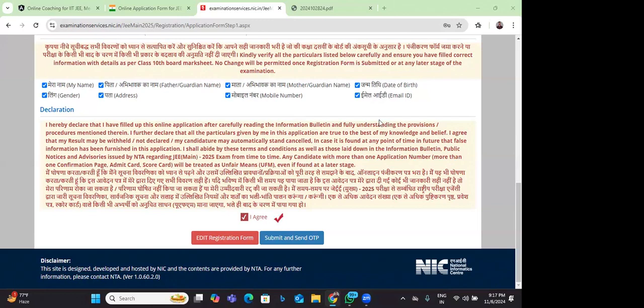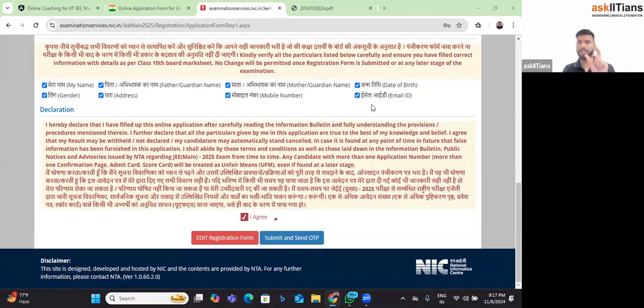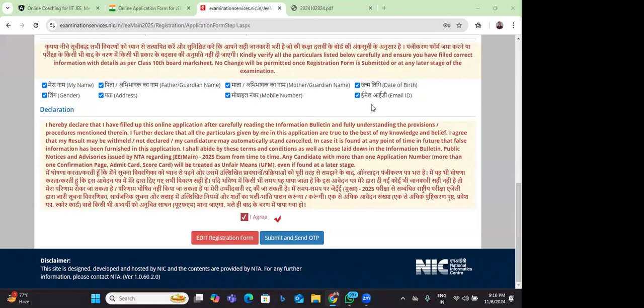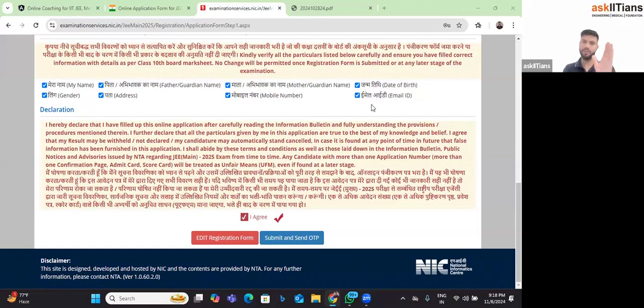For example, my name is Rajesh Parekh, so do I write only Rajesh Parekh, or do I write my complete name? No sir. Let's suppose in your child's grade 10 certificate, your name is Rajesh Parekh, then you will write Rajesh Parekh. If it is Rajesh Kumar Parekh, then you will write Rajesh Kumar Parekh. Whatever is there in the grade 10 certificate of your child, you have to write the same thing. The grade 10 certificate is the first major proof where you will find your name, your child's name, and basically the mother's name as well. All 3 details are there with the DOB as well, right? So all 4 details should match the grade 10 certificate exactly. Thank you.